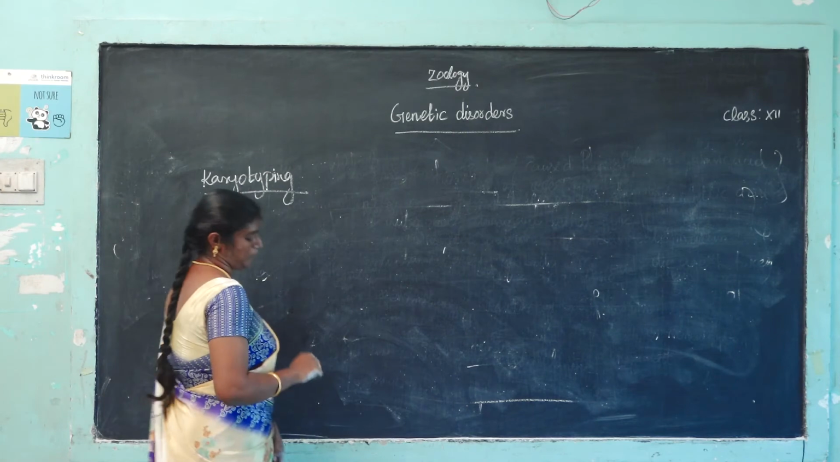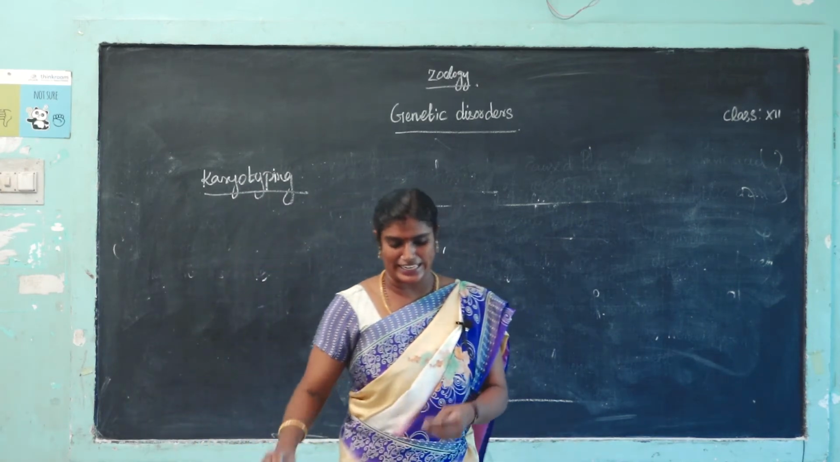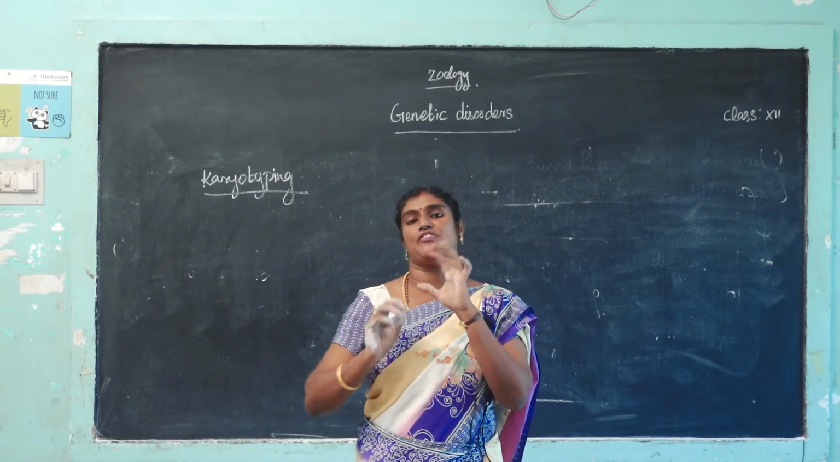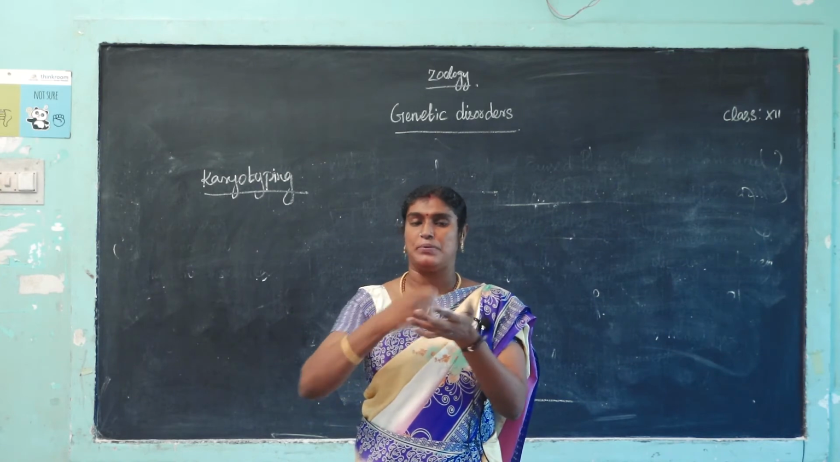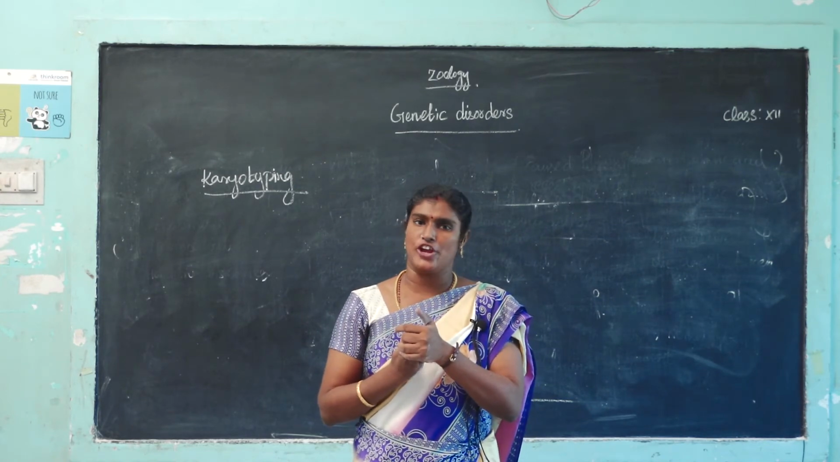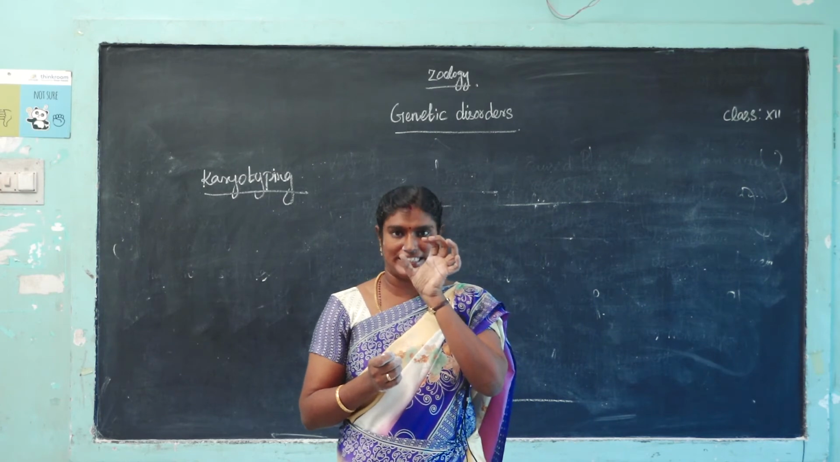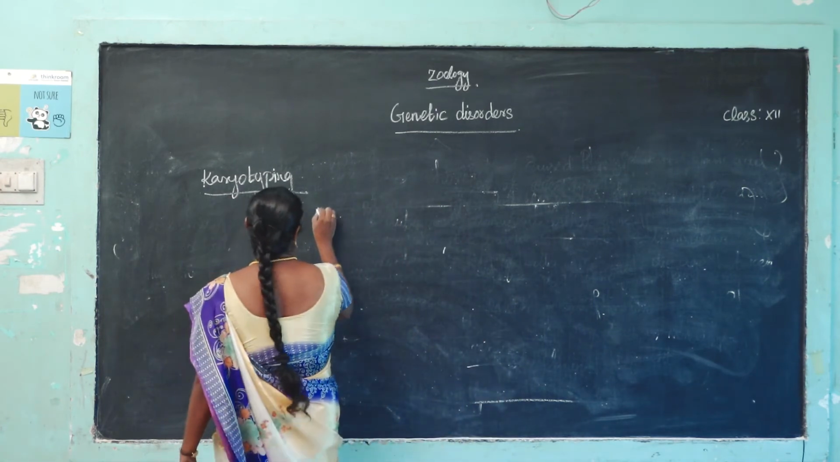What is karyotyping? Karyotyping is a technique. Chromosomes are separated from a cell and arranged in pairs. That is called karyotyping.